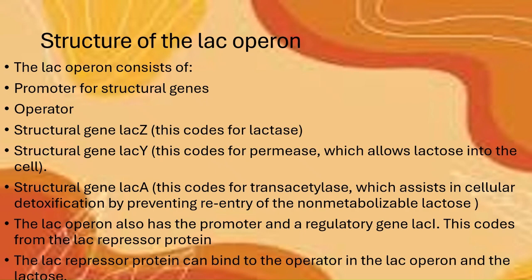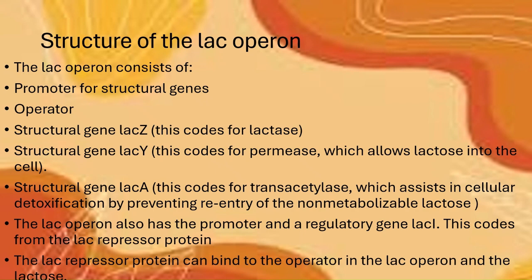The lac operon consists of the promoter for structural genes, the operator, the structural gene LAC-Z, which codes for lactase, the structural gene LAC-Y, which codes for permease, which allows lactose into the cell, and the structural gene LAC-A, which codes for transacetylase, which assists in cellular detoxification by preventing re-entry of the non-metabolizable lactose. You won't see these definitions in your textbook, but I just added it so you know what's going on. It's to add more context to what's actually happening.